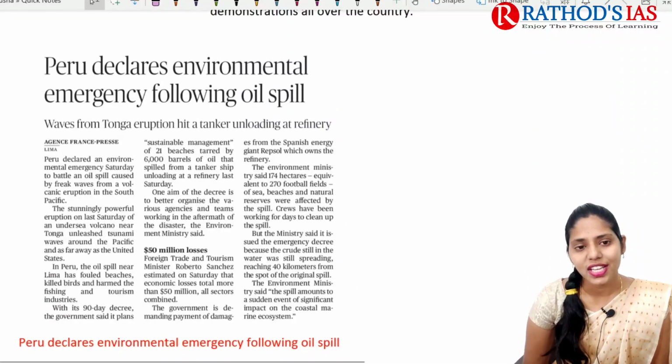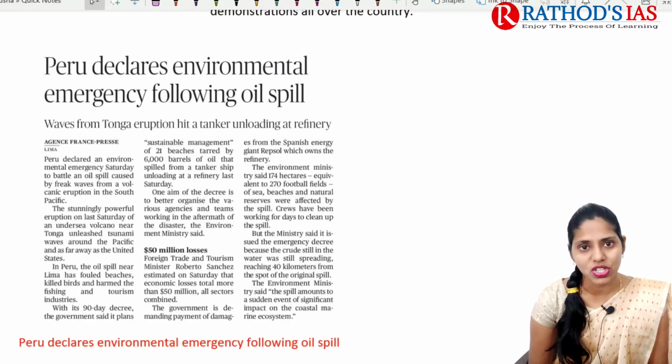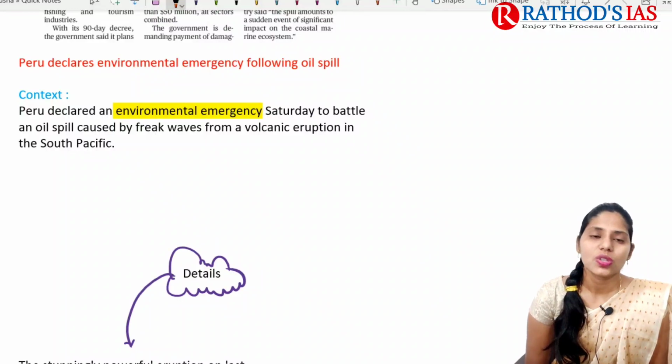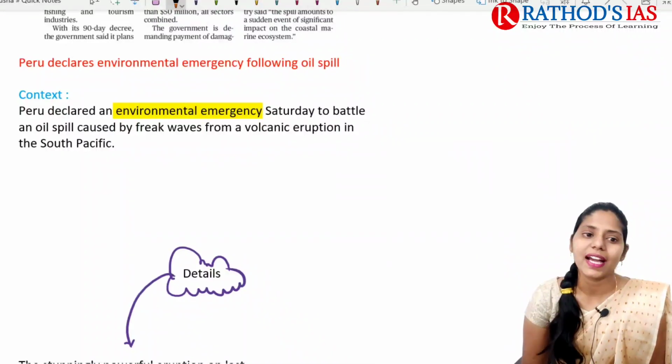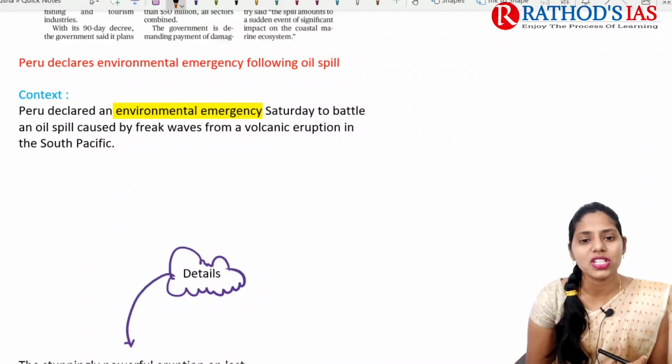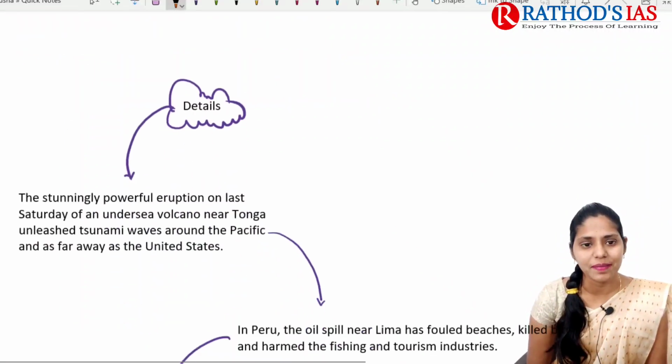And now let us see the next topic, which is regarding environment emergency. As you all know, the volcanic eruption that happened in the Tonga Islands, right? Because of this, an oil spill occurred because of these rogue waves, and now Peru declared an environmental emergency to battle against this oil spill.